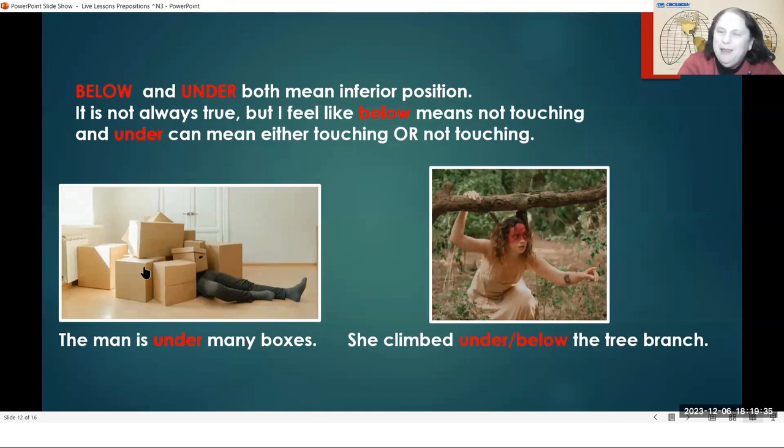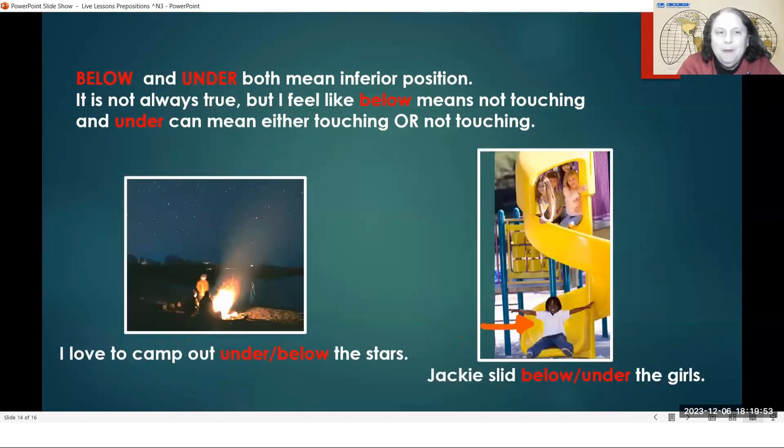For this man, it's possible to say he is below the boxes, but I don't think that's very usual. I think because the boxes are touching him, it's more usual to say that he is under the boxes. Okay, so again, below and under both mean inferior, down position. And again, I think below means not touching, and under can either mean touching or not touching.